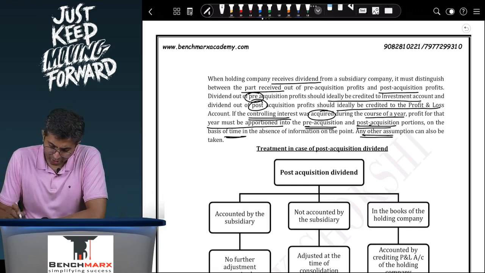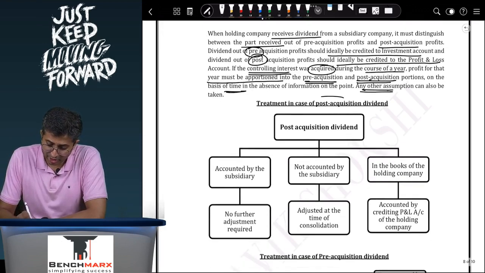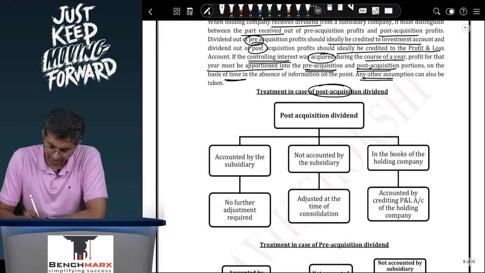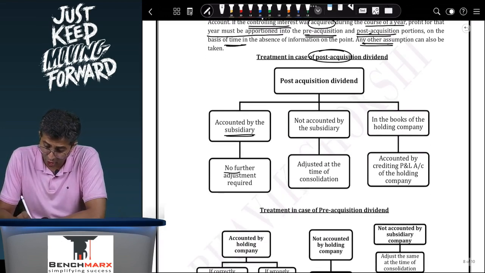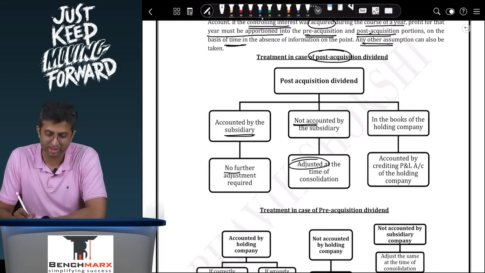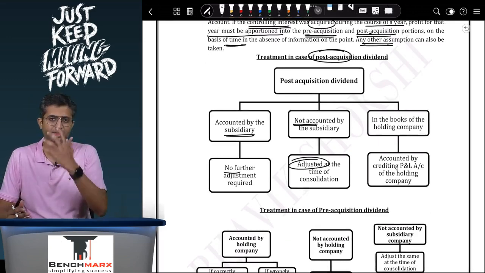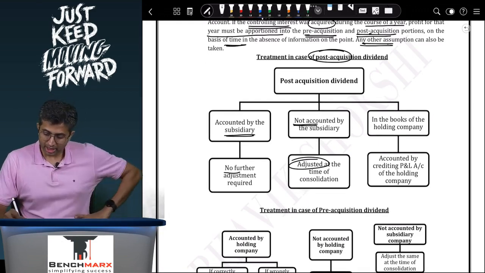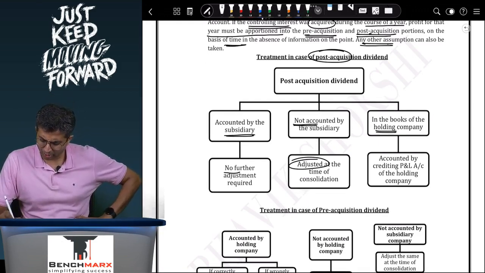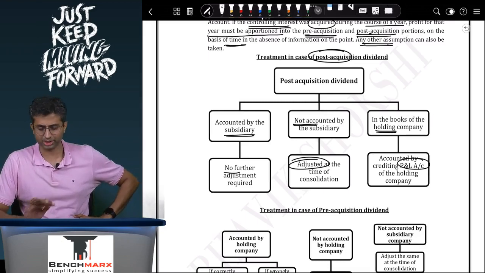Any other assumption can also be taken. The treatment in case of post-acquisition dividend: if it is accounted for by the subsidiary, then no further adjustment is needed. If it is not accounted by the subsidiary, then adjust it. You will pass the entry in the books of the subsidiary, P&L account debit to dividend payable. In the books of the holding company, post-acquisition dividend should be credited to the profit and loss account.